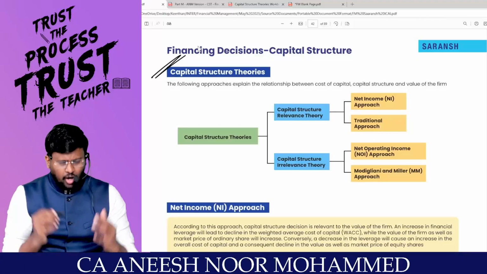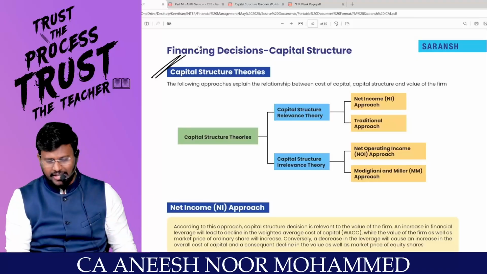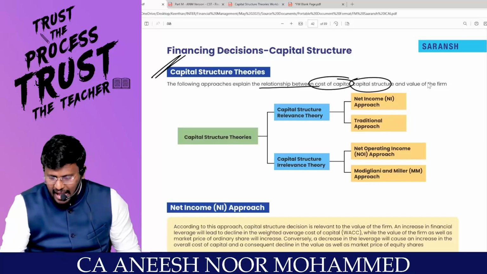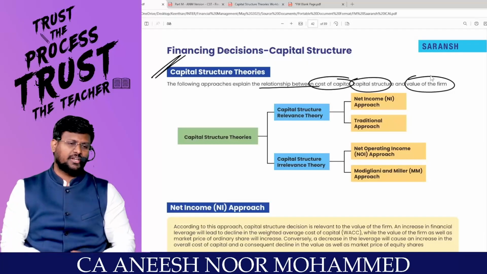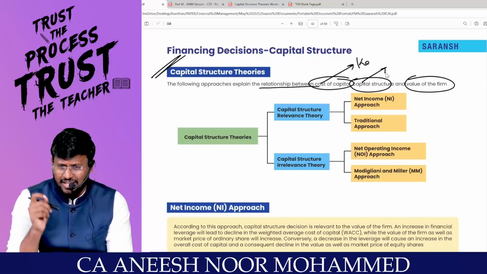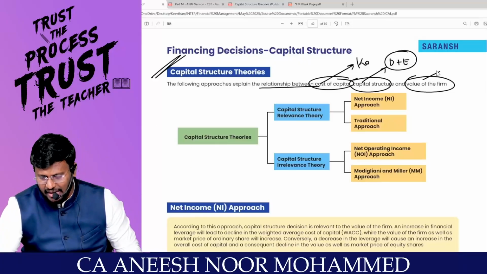As I already introduced, if two firms are alike in all aspects except capital structure, will the value of the firm change or not is the question. Right, sir? The following approaches explain the relationship between cost of capital, capital structure and the value of the firm. That comparison, that study, is called capital structure theories. That means what will happen to my Ko if the capital structure changes. Now you should have understood what capital structure is. That is the mix, the percentage of debt and equity in my capital structure, and the value of the firm.